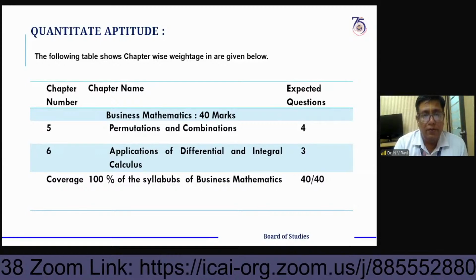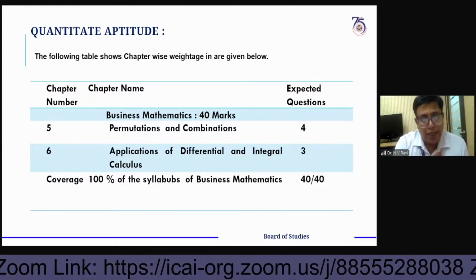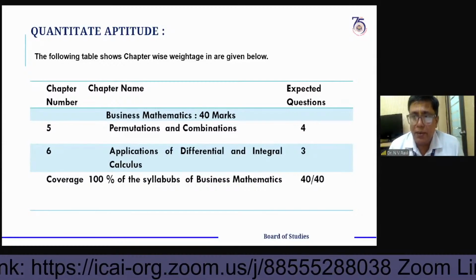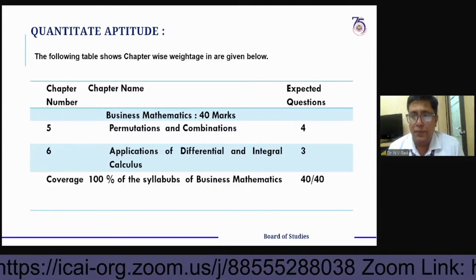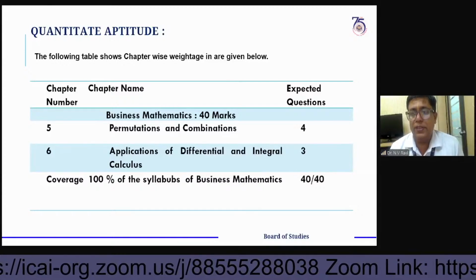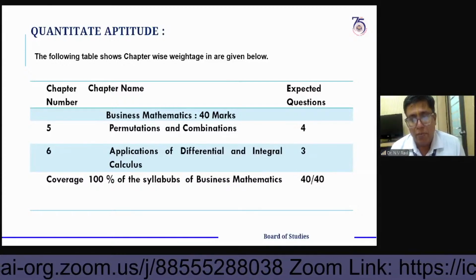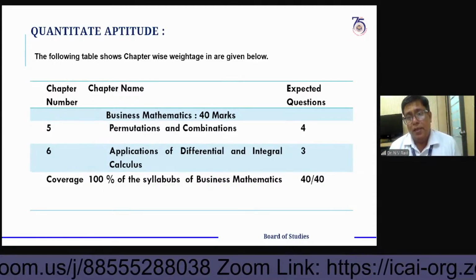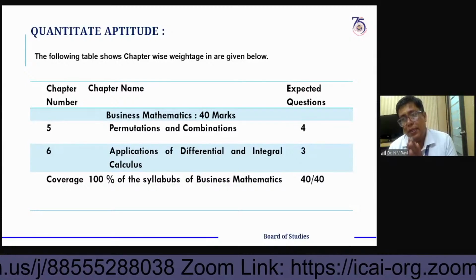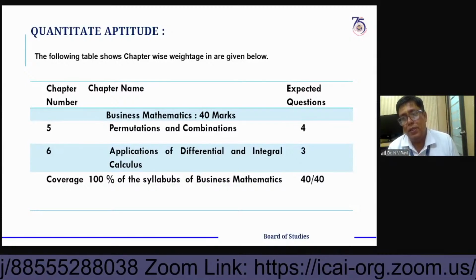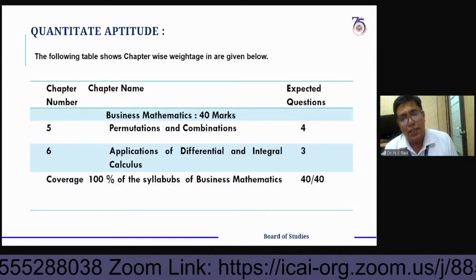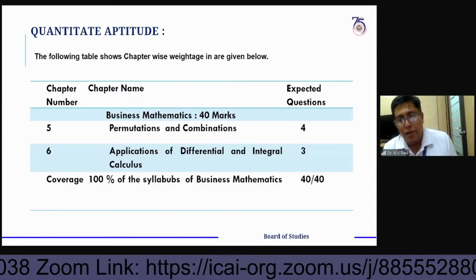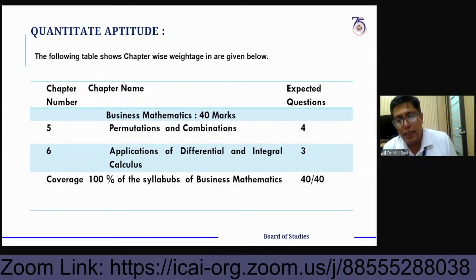But my request is, please try to concentrate on those aspects. Build up confidence by making your own notes. Study the previous types of questions and mock test papers also. That is an advantage. Some chapters you may not get confidence in, so try to work them out a number of times. We are repeatedly telling the same kind of things, but you have to make yourself confident by practicing well.